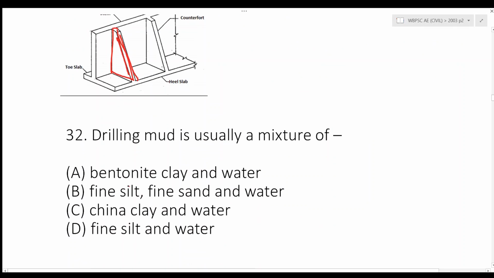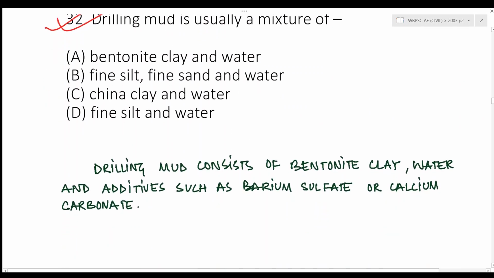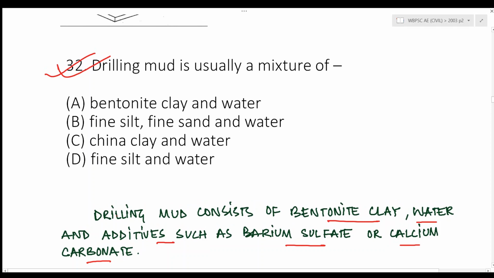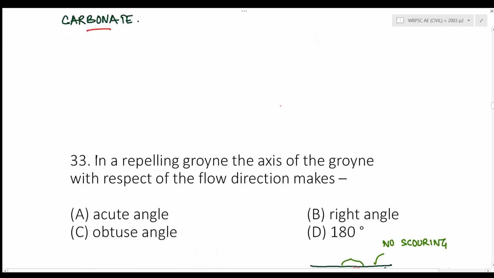Right? Next question, drilling mud is a mixture of. Now, drilling mud consists of bentonite clay, water, and additives such as barium sulfate or calcium carbonate. So the answer should be, drilling mud is usually a mixture of bentonite clay and water, and sometimes some additives are added.